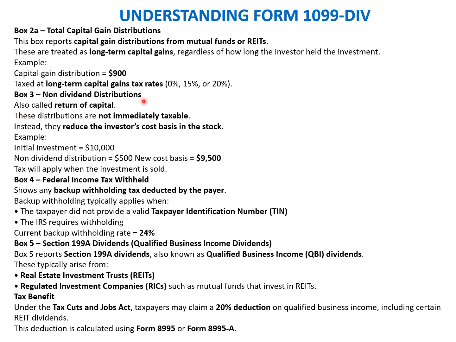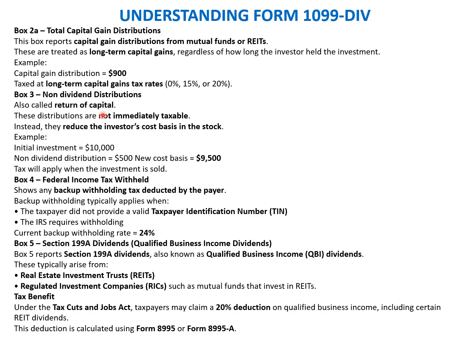Then box 3 is non-dividend distribution, also called the return of capital. These distributions are not immediately taxed. Instead, they reduce the investor's cost basis in the stock. For example, if the initial investment was 10,000 and the non-dividend distribution is 500, the new cost basis is 9,500. Tax will apply when the investment is sold. So typically, this is a scenario which is not a specific classification of dividend income. This is a non-dividend distribution, and hence it is not being taxed at the time it is received.